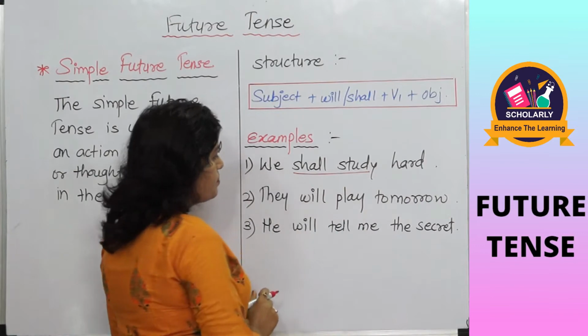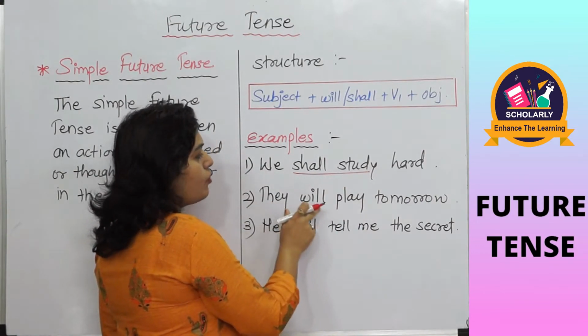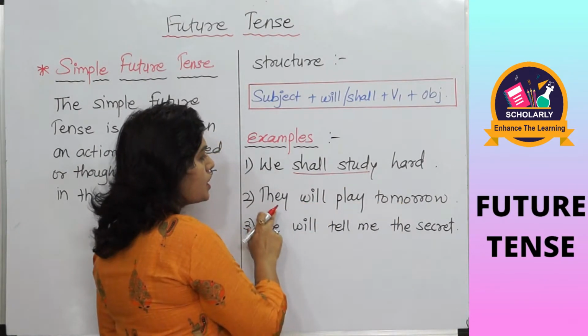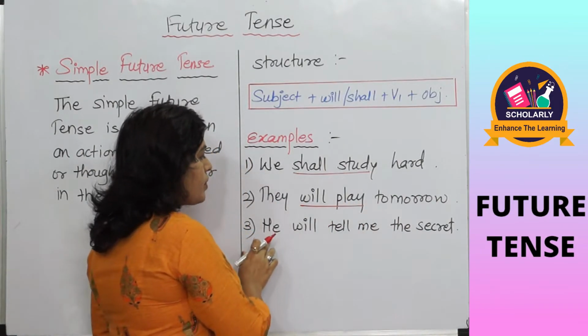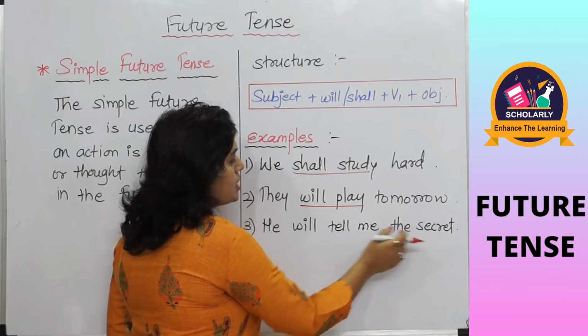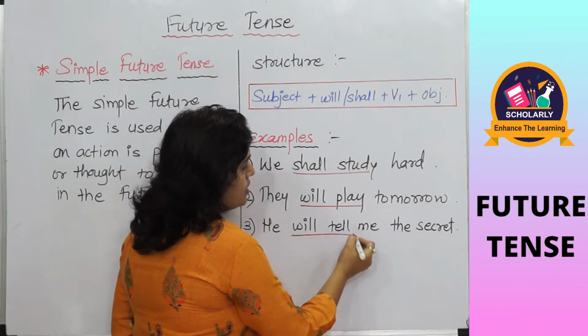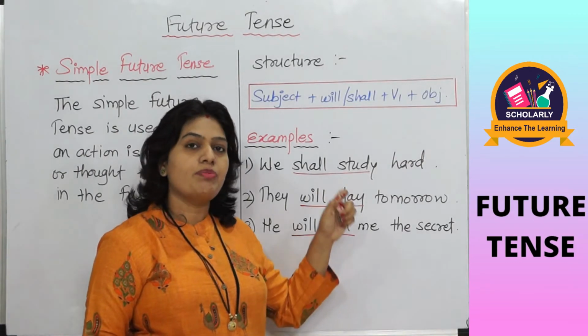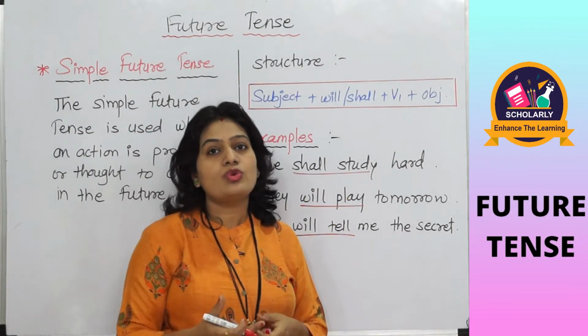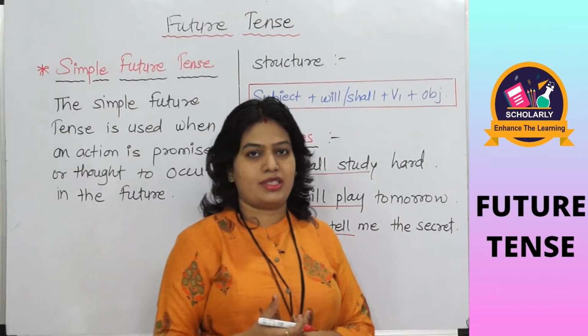Shall study. Second is they will play tomorrow. They will play. Here I have taken will. He will tell me the secret. Will tell. So these are the examples of simple future tense. Let's move to the second subtype of future tense.